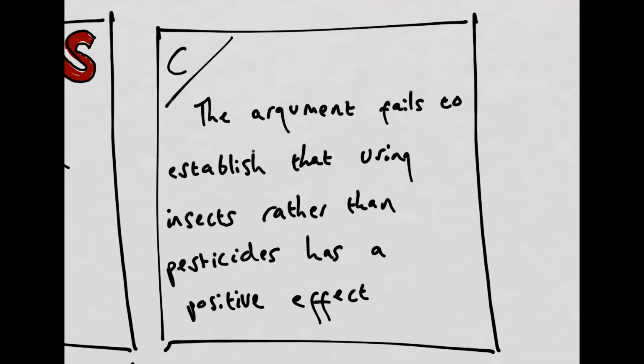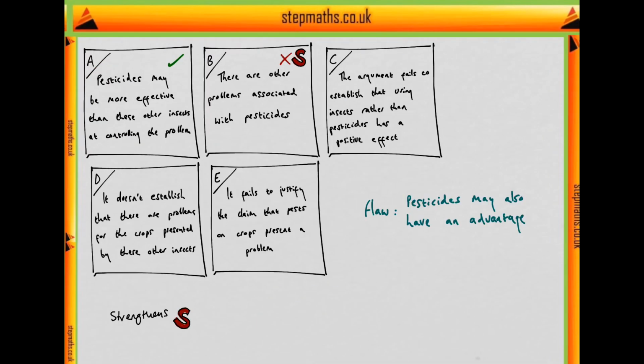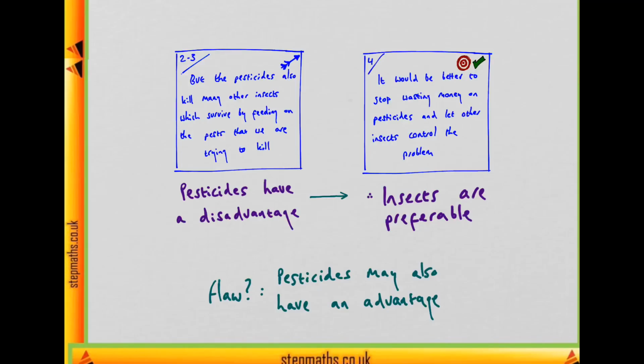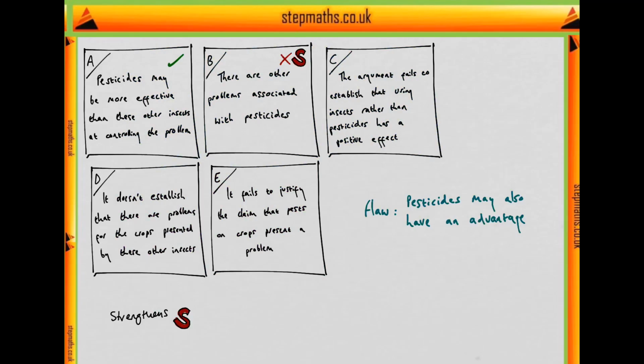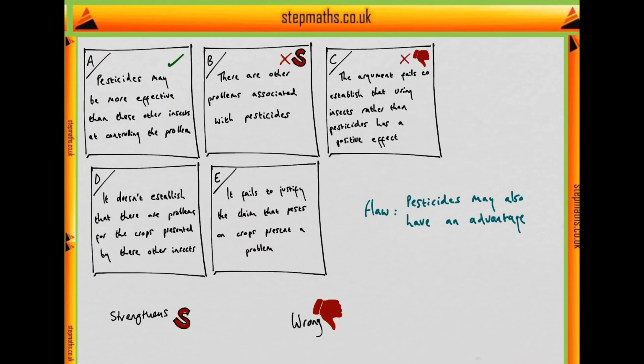What about option C? This says that the author's argument fails to establish that using insects rather than pesticides has a positive effect. Well, let's have a look back at the argument. The author is saying that if we use pesticides, they have this disadvantage, and these other insects will be killed. Whereas if we use these other insects, then these other insects won't be killed. And so the author does seem to establish that using insects over pesticides has a positive effect. So C is just wrong.